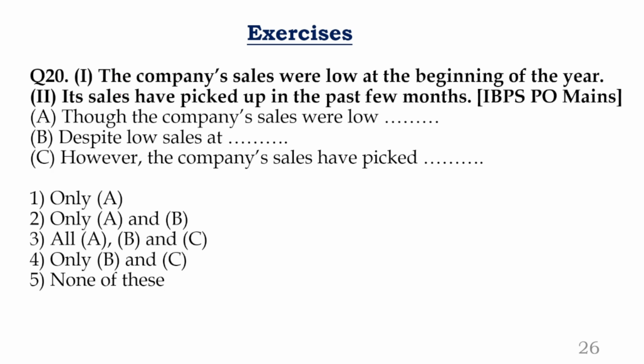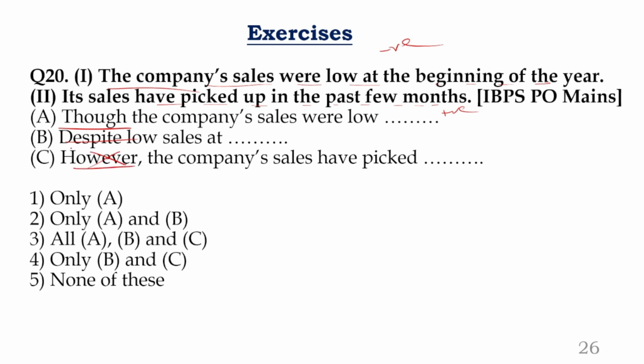Next one, team. What is this? The company's sales were low at the beginning of the year. Okay, negative. Its sales have picked up in the past few months. This is positive. Oh, this is contrast, right? Look at this. What is the word here? Though. What is the word here? Despite. What is the word here? However. But however, we cannot start.